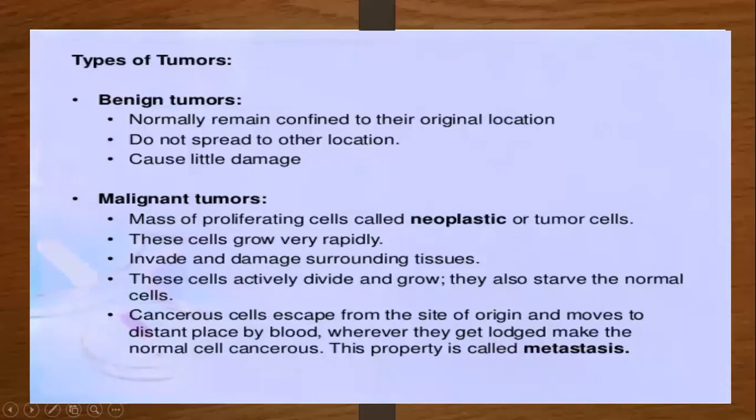Types of tumors. The first one is the benign tumor. It normally remains confined to its original location, does not spread to other locations, and causes little damage. It is only one type of tumor, a small tumor that is produced and does not spread to other locations. If it is a brain tumor, it stays in the brain. If it is a stomach tumor, it stays in the stomach. It does not migrate from the stomach to the liver or other areas. So it stays in the area where it is located, and it causes little damage.